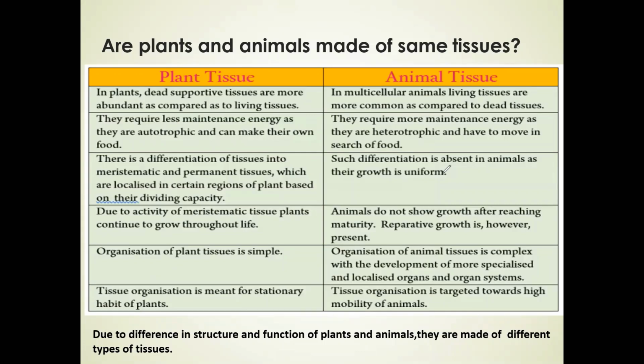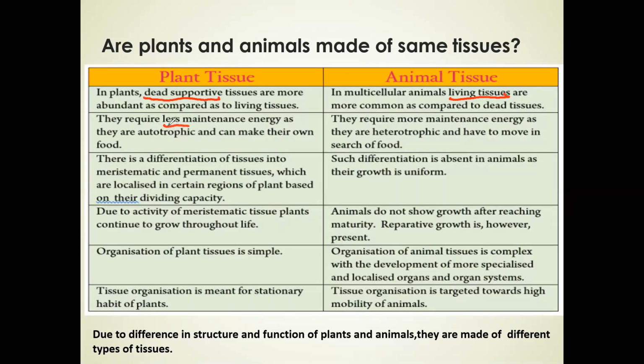In plants, dead supportive tissues are more in comparison to the living. So in plants you will find more of the dead supportive tissues, whereas in multicellular animals, we will find living tissues more compared to the dead tissues. So this is one difference. Second, in plants, they require less maintenance of energy.